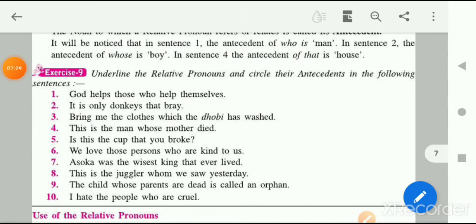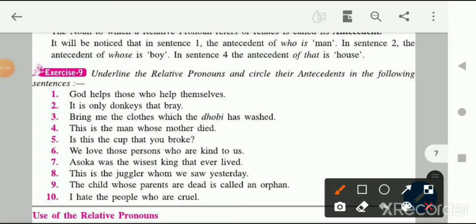Okay, children, now let's see exercise 9. Underline the relative pronoun and circle their antecedents in the following. I already explained what you have to do, so let's do two to three questions here so that you understand what the relative pronoun is, which is joining the sentence, and what the antecedent is, which means the noun to which the relative pronoun is referring.